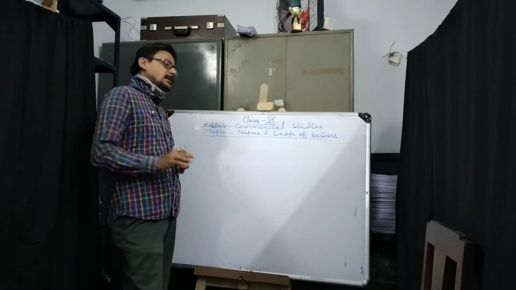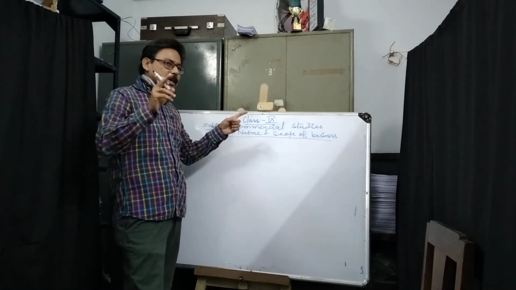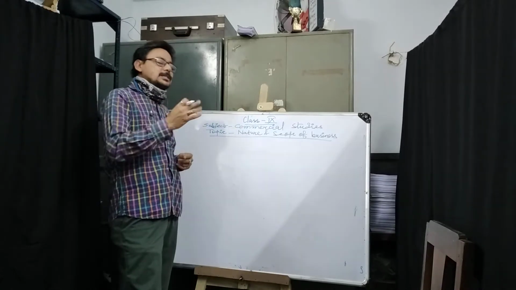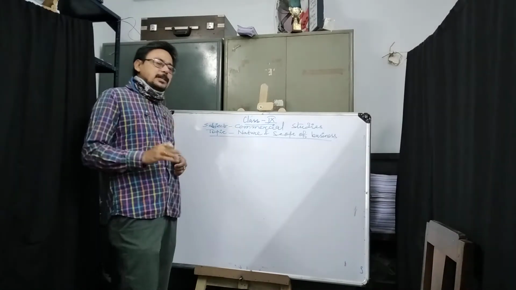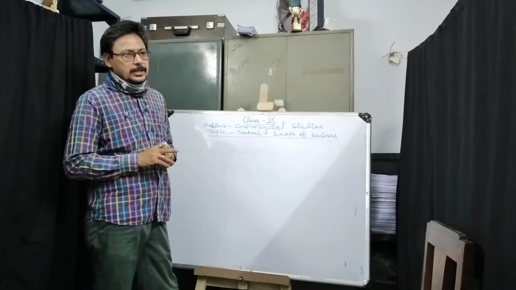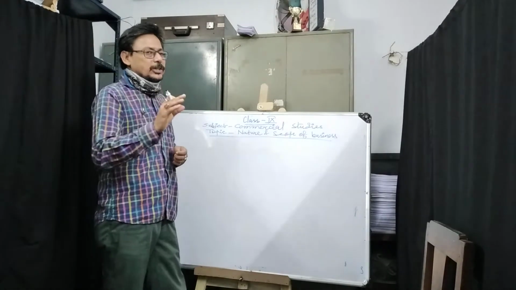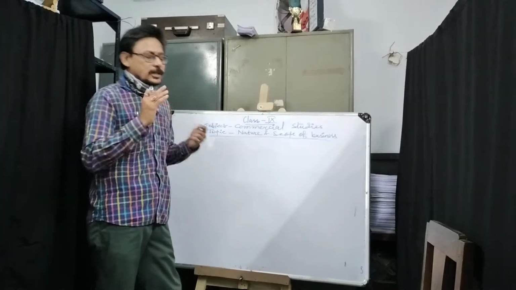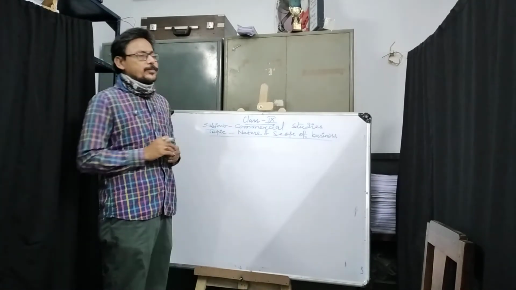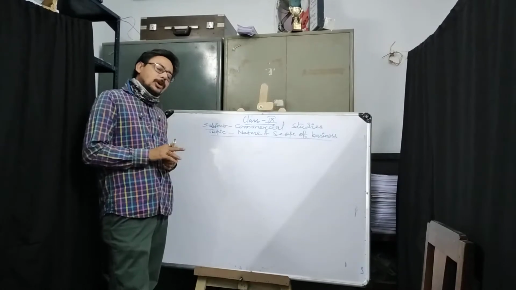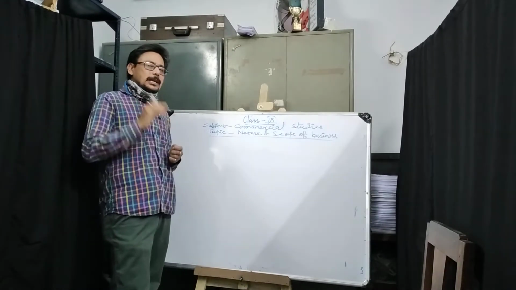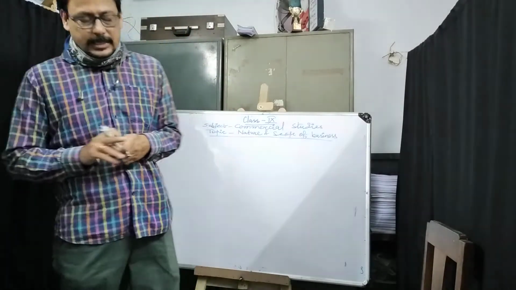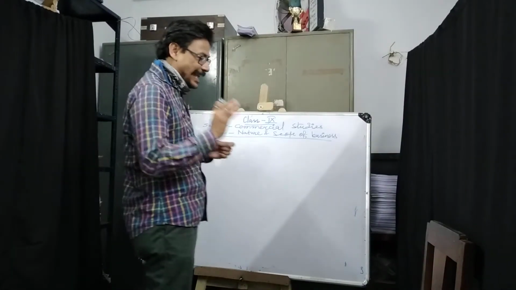What were business activities? There are industrial activities and commercial activities. That table I made last day. Industrial activities also have 4 parts: genetic industry, extractive industry, manufacturing industry, and construction industry. And commercial activities we have also discussed. The commercial activities are divided into 2 parts: trade and aids to trade.